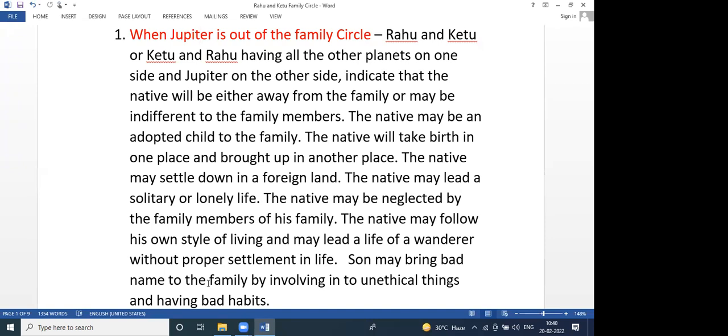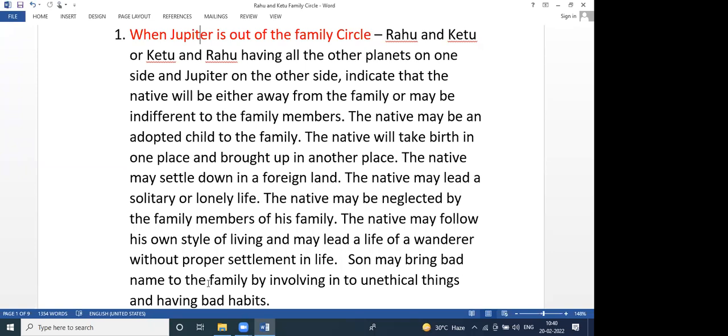So in the horoscope, suppose Venus is a problem, he may leave his wife or his family, and financially he may fall in debts. So that is one problem. And he may be an adopted child to the family. So he would go to some other family in adoption. That is one thing. And he may settle down in a foreign country. That is fine.